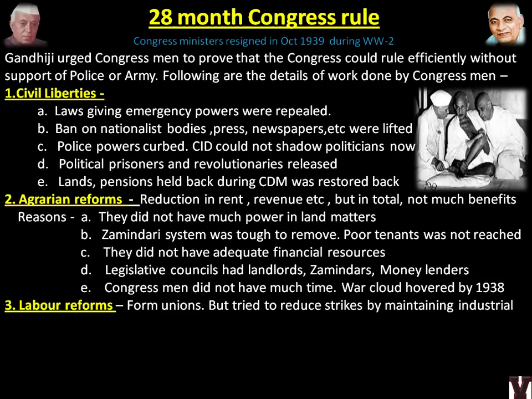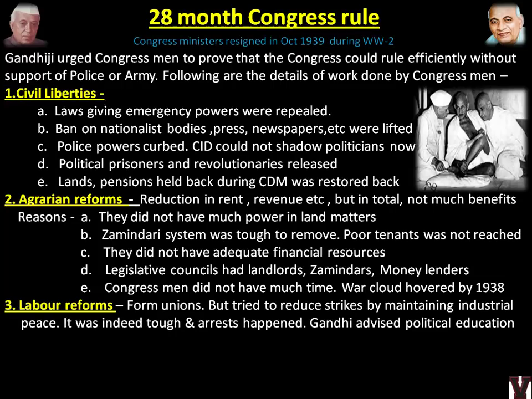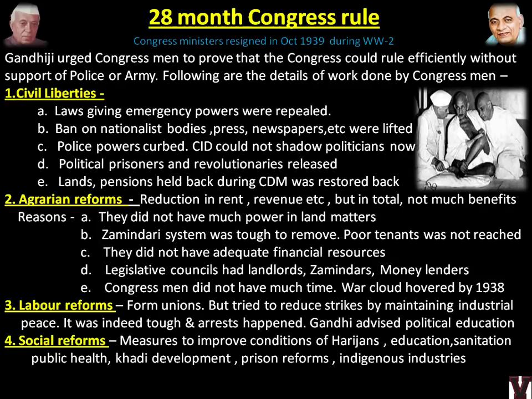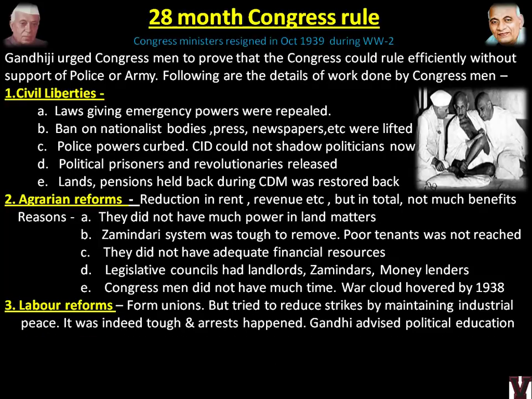Labor reforms: they formed unions, like you remember Nehru was telling we should form trade unions, Kisan Sabhas and all those things. So they tried to reduce strikes by maintaining industrial peace. It was indeed tough and arrests happened. Gandhi advised political education. So labor related things were also, up to an extent, successful.